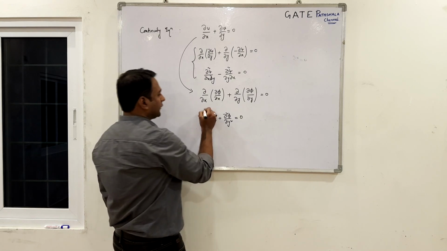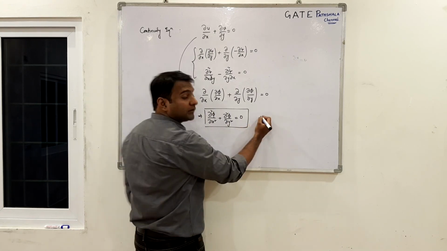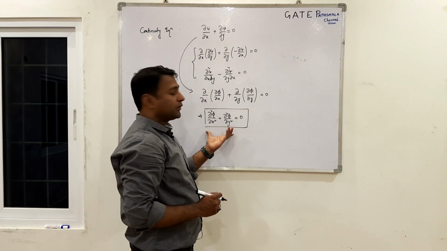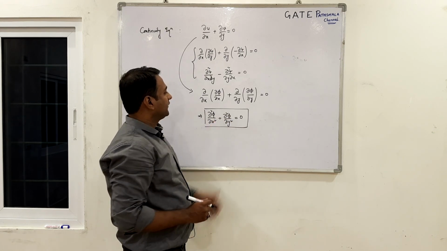Okay. So this is a very important equation. I hope you all know the equation known as the Laplace equation. So this is the Laplace equation in phi.